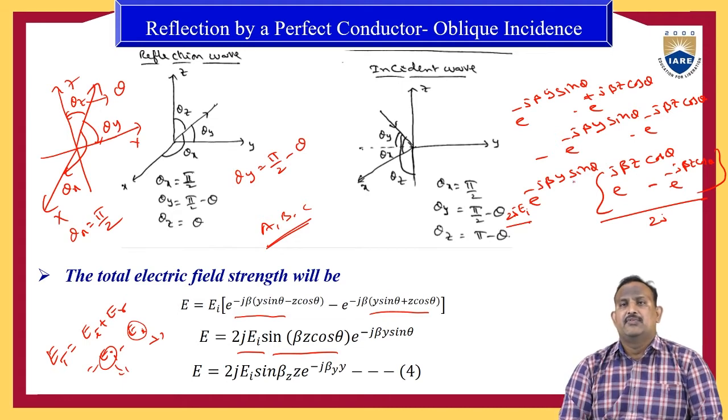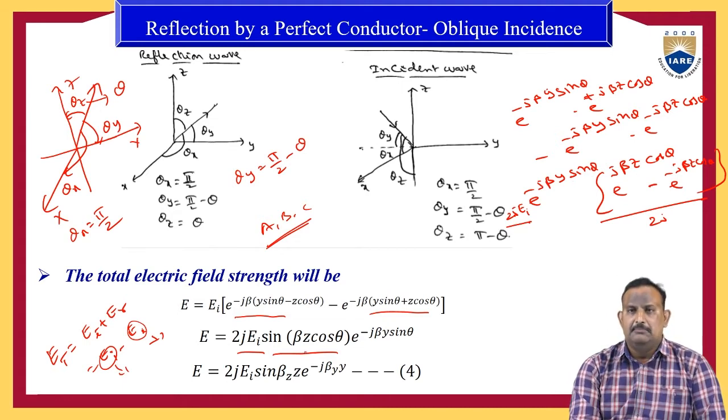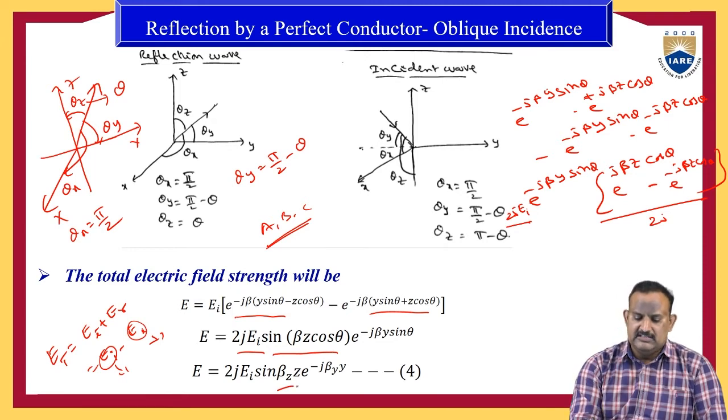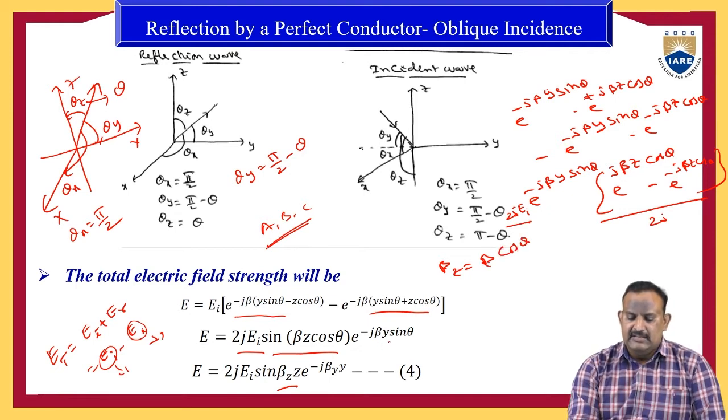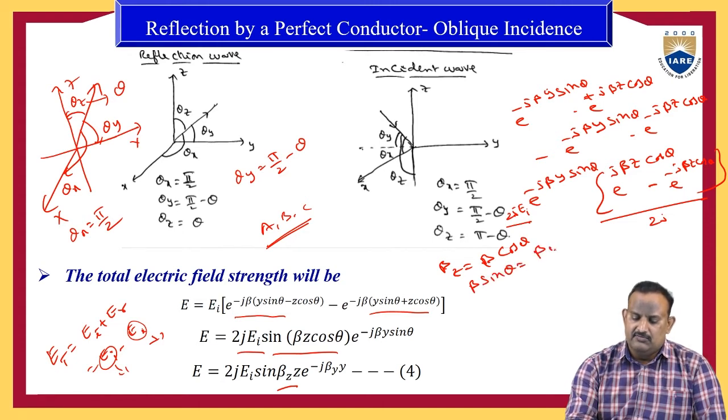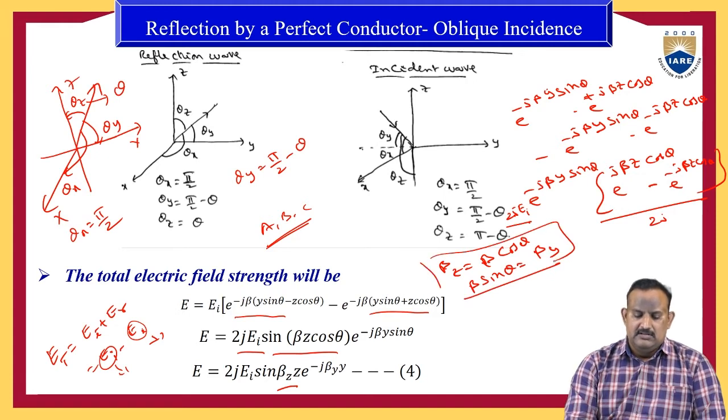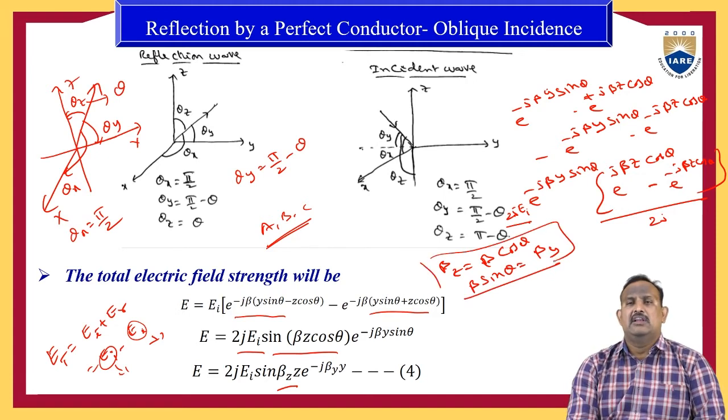Here, in place of beta cos theta, I am writing beta z. Beta z is equal to beta cos theta, and in place of beta sin theta, I am writing beta y. Therefore, the equation can be modified as: the total electric field E is equal to 2j into EI into sin beta z into z into e power minus j beta y.